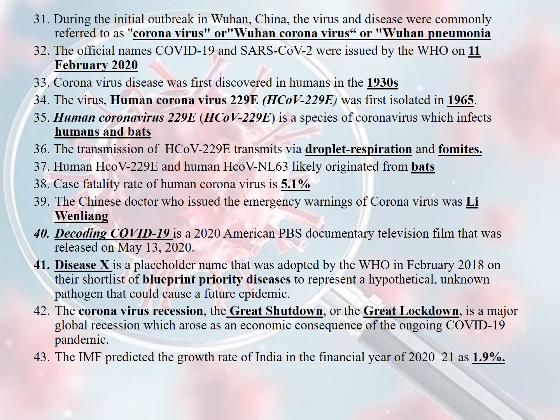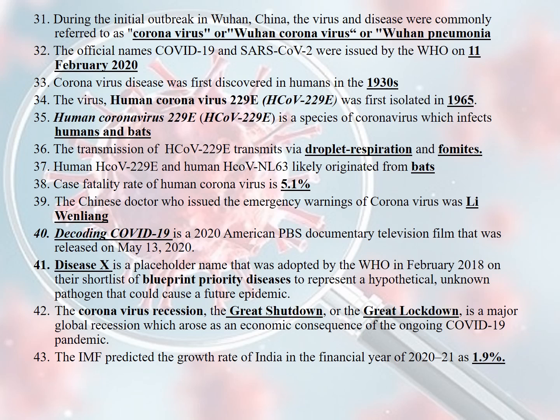31st question is, during the initial outbreak in Wuhan, China, the virus and disease were commonly referred to as coronavirus or Wuhan coronavirus or Wuhan pneumonia. 32nd question is, the official names COVID-19 and SARS-CoV-2 were issued by the WHO on 11th February 2020. 33rd is, coronavirus disease was first discovered in humans in the 1930s.